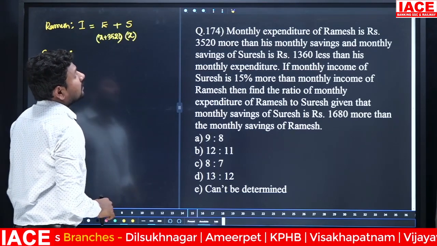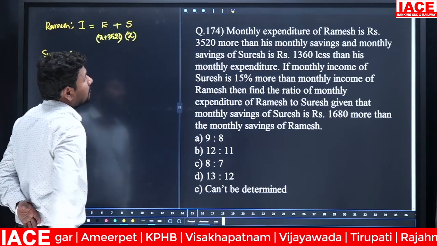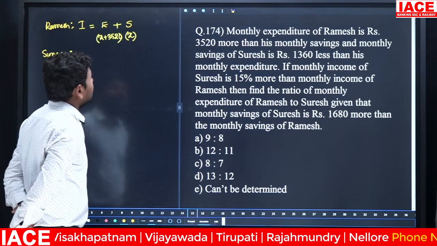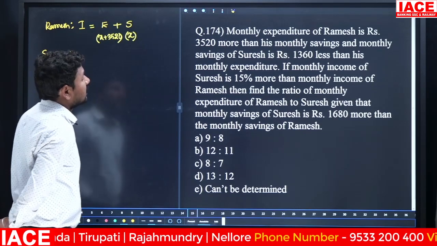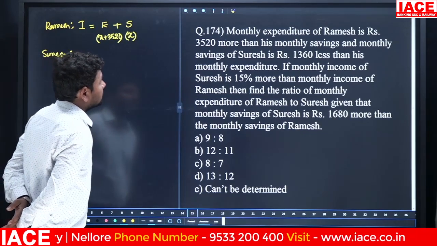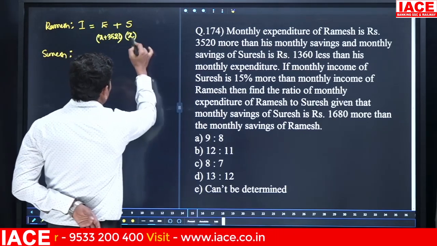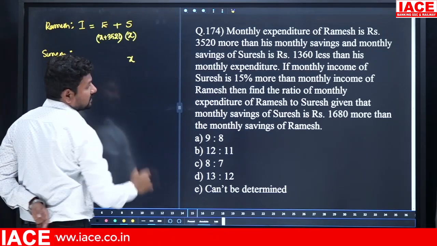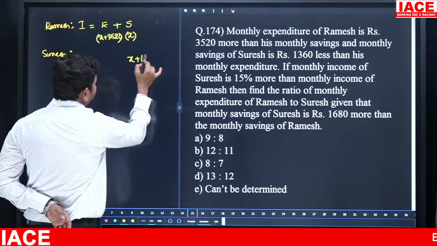Then here 3520 rupees, and the monthly savings of Suresh is 1360 rupees less than his monthly expenditure. Comparing to this, how much rupees extra? 1680 rupees extra.